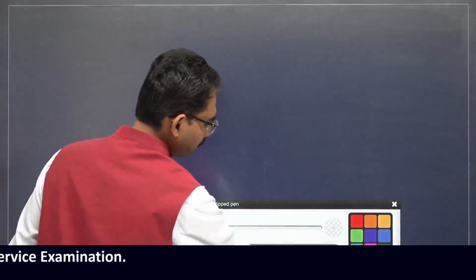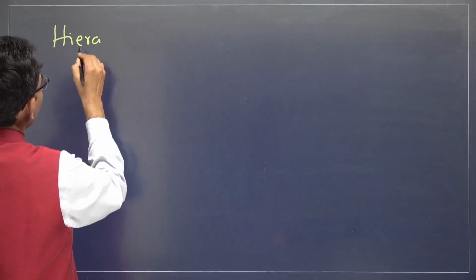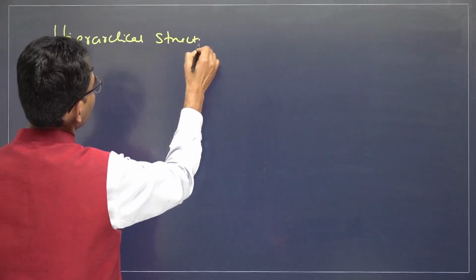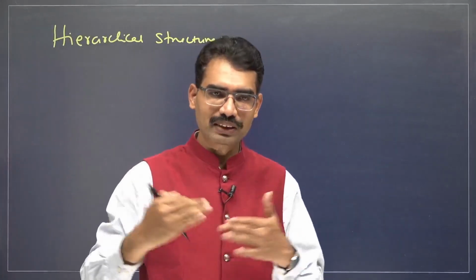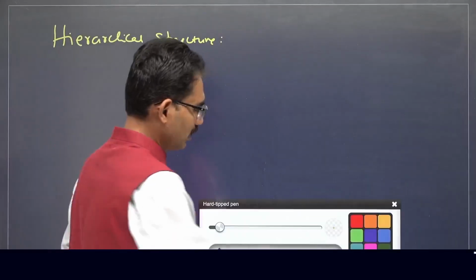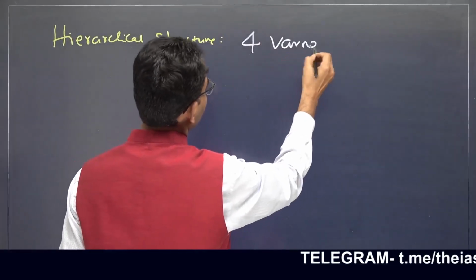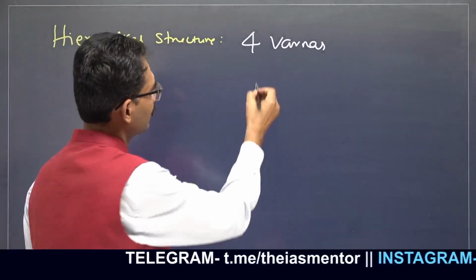What about the hierarchical society? Hierarchical structure. Now, these conservative and liberal attitudes change as per the hierarchy. Society was divided into 4 varnas. Already since the later Vedic time period, it has been going on with 4 varnas.